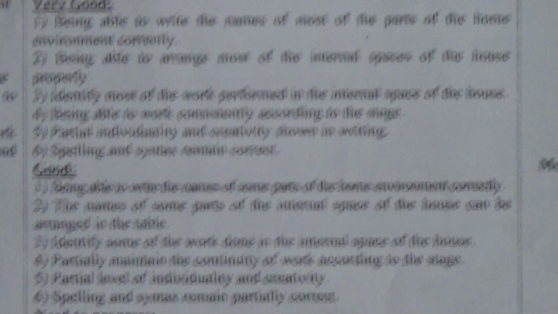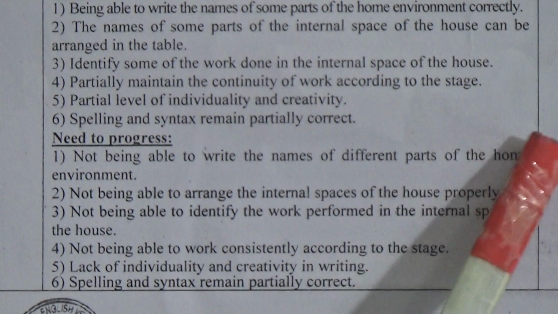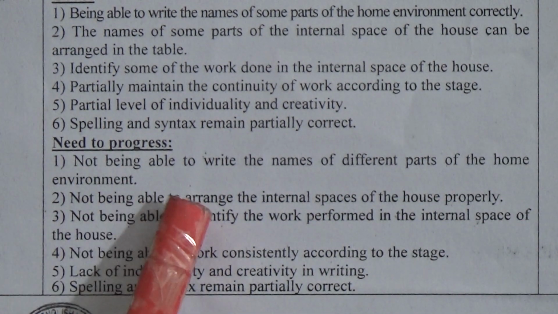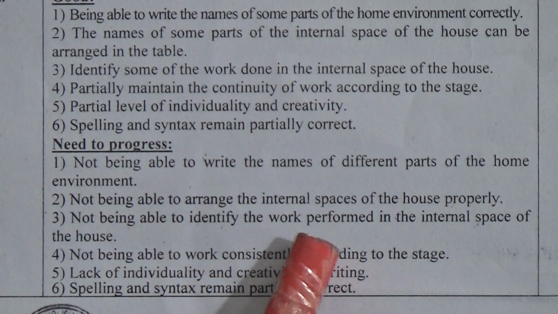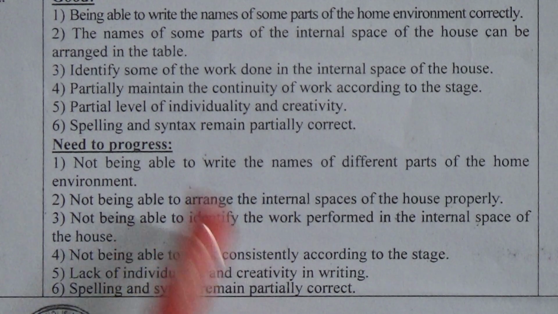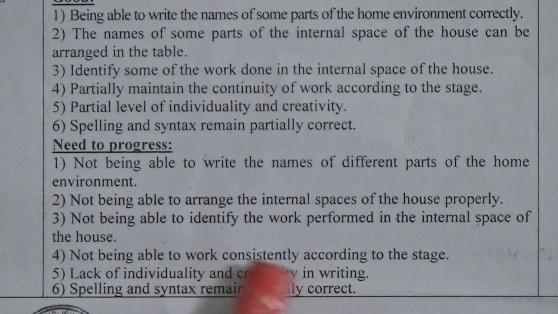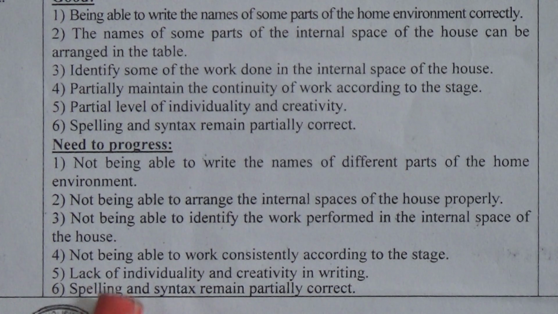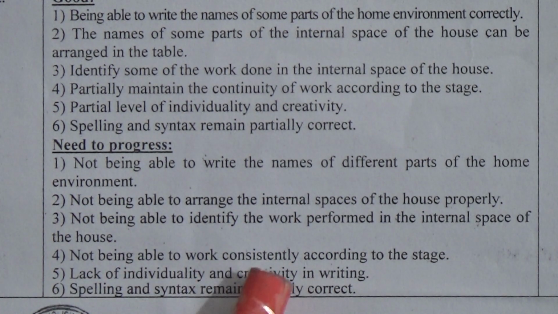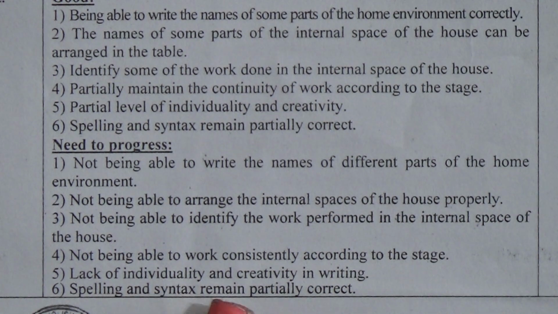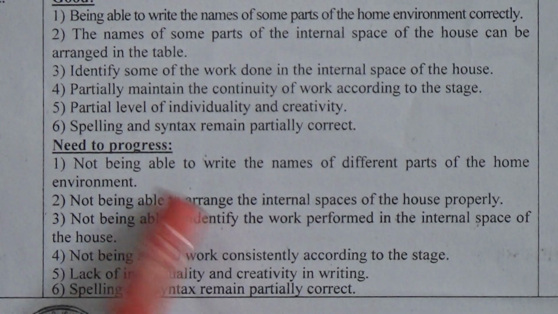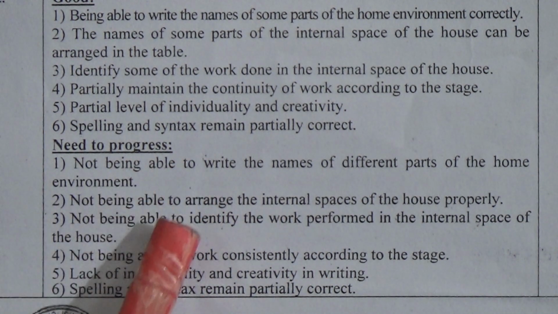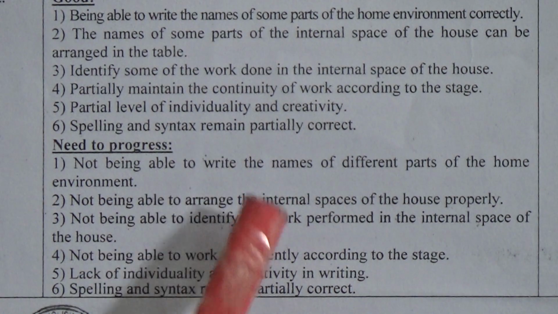And need to progress: if you are not able to write the names of different parts of the home environment, and you are not able to arrange the internal spaces of the house properly, and you are not able to identify the work performed in the internal space of the house, and you are not able to work consistently according to the stage, and if there is a lack of individuality and creativity in writing, and spelling and syntax remain only partially correct, you will get this remark. Need to progress. So I hope there is no student who wants to get this remark.